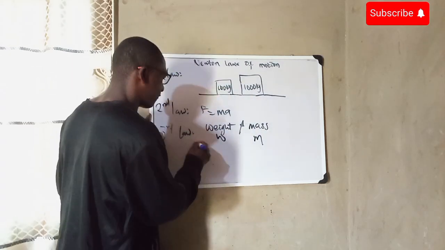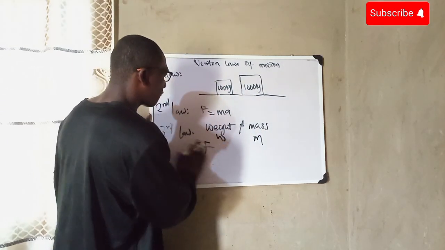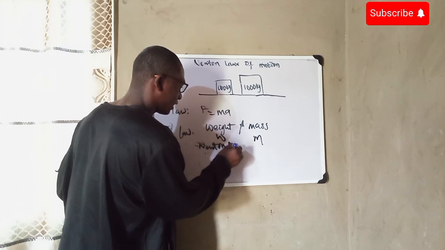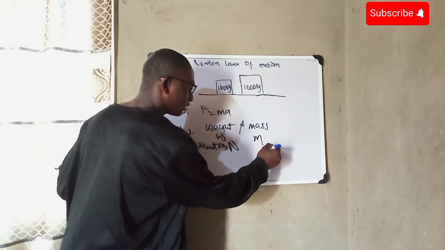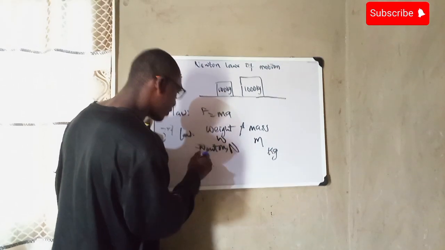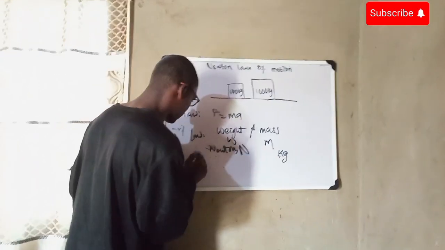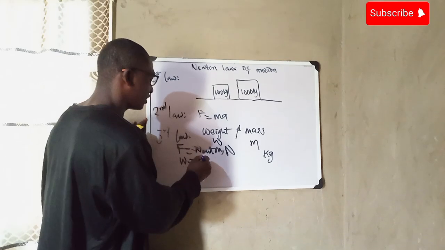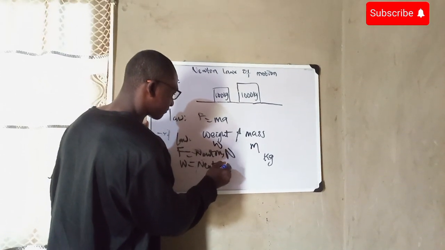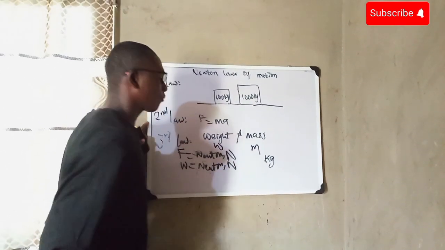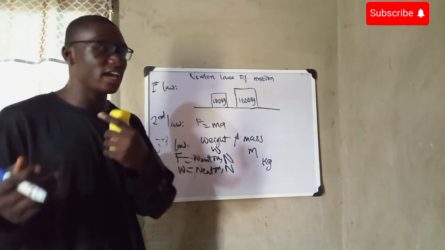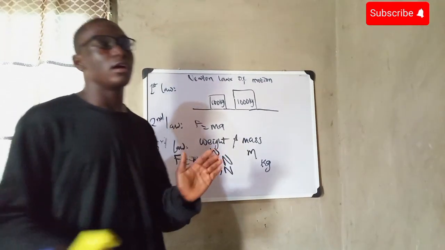Now, this weight is a force. Force is measured in Newton N, while mass is measured in kilogram. And weight W is also measured in Newton, since it is a force. Weight is the force, while mass is the quantity of matter in a body.